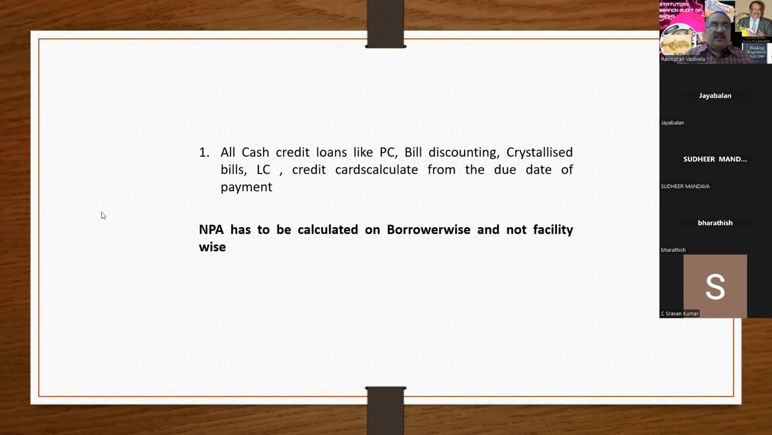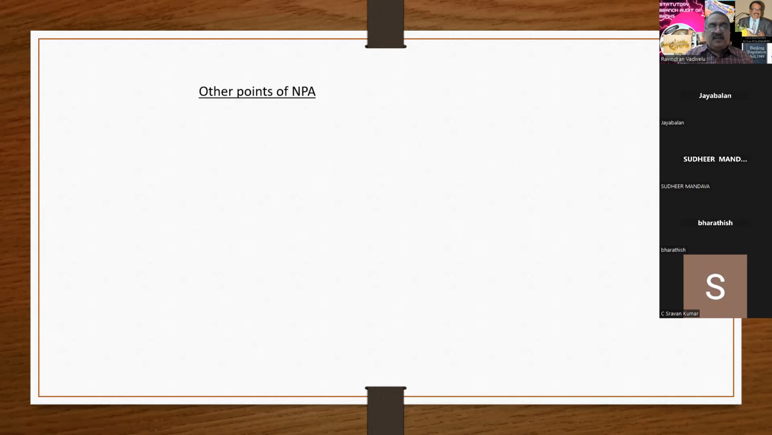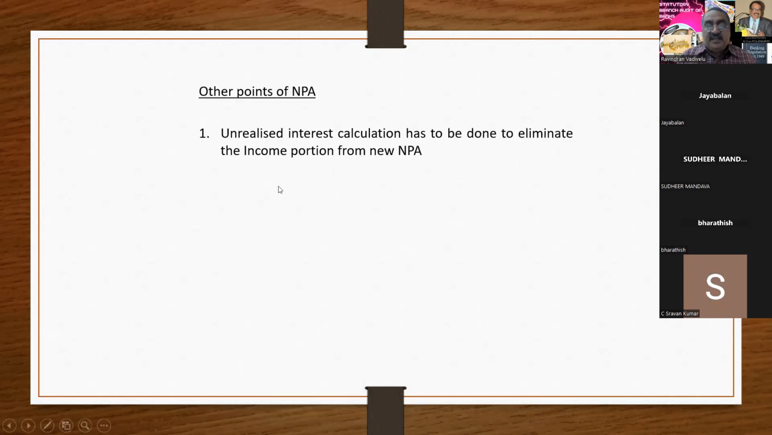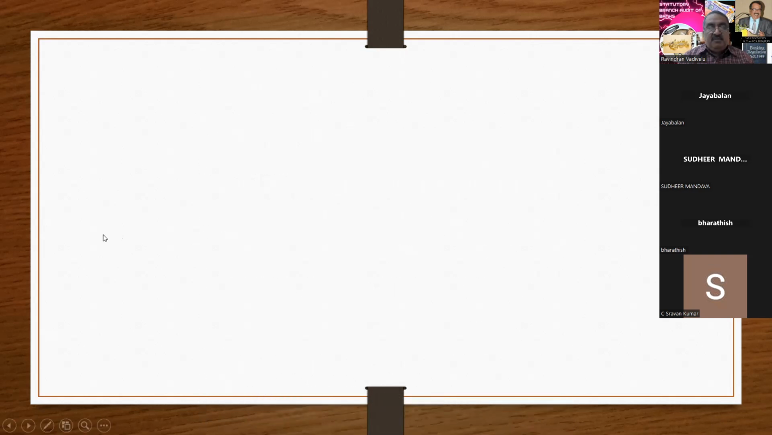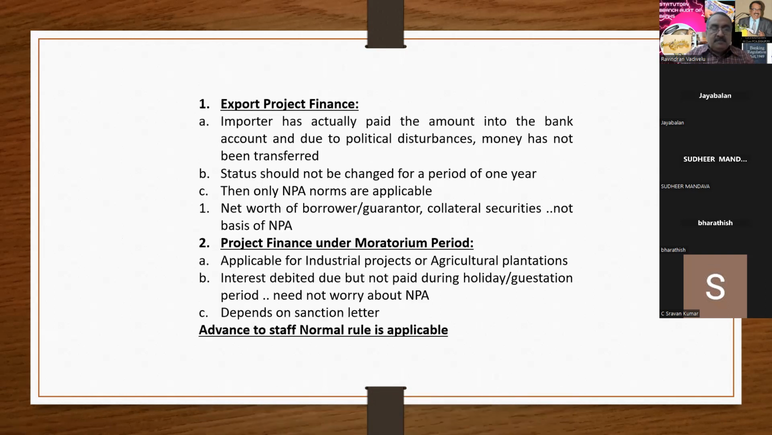Now I'm moving to the next idea, that is other important points of NPA. Unrealized interest calculation has to be done to eliminate the income portion from the new NPA. What is meant by unrealized interest? I'm going to tell you. Once you identify one account as NPA, you have to eliminate all the unrealized interest from the account. Here, I'll go to the example directly. There are 3 methods of unrealized interest.